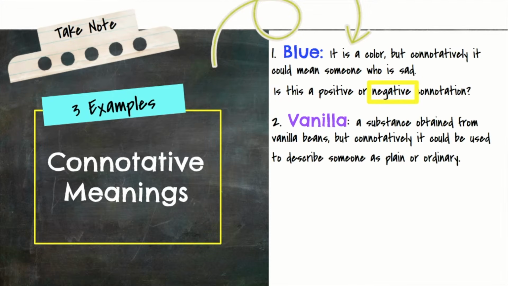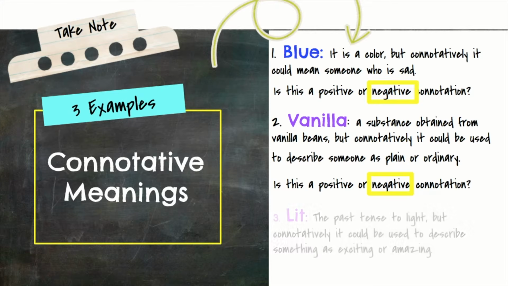All right, let's look at vanilla. It's a substance obtained from vanilla beans. But connotatively, it could be used to describe someone as plain or ordinary. So do you think that's positive or negative connotation? Some people might agree or disagree with this, but typically being described as vanilla has a negative connotation.